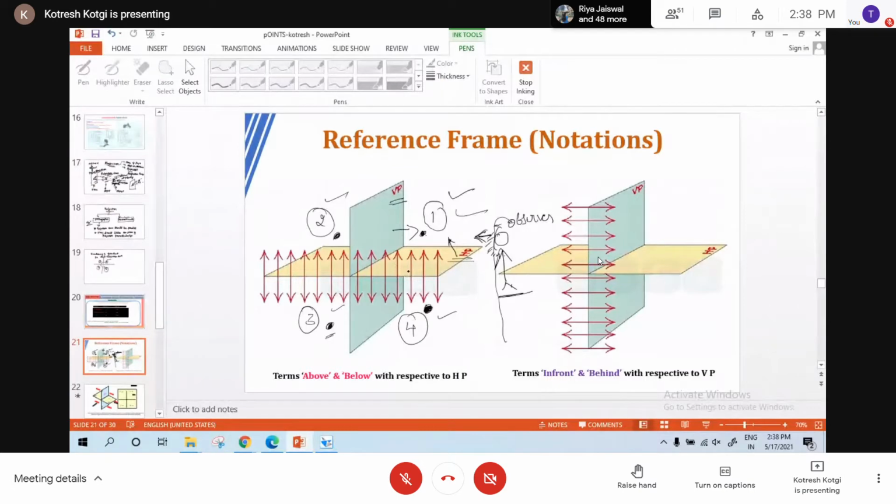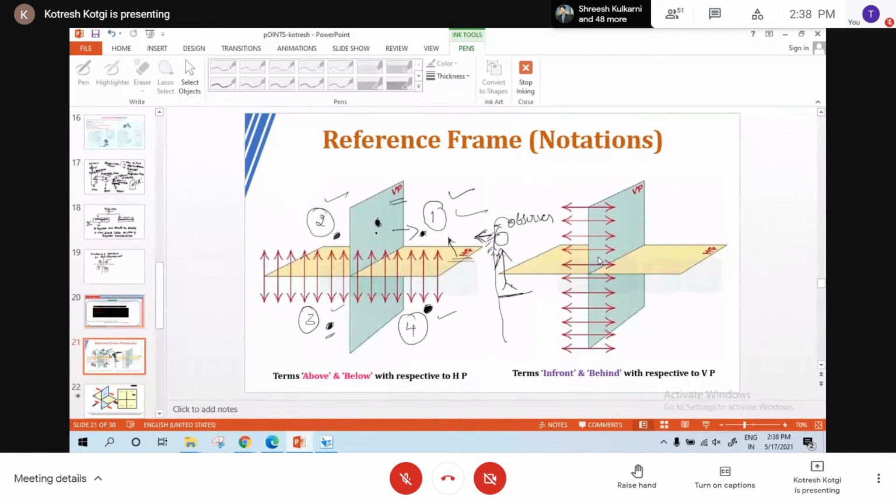Now I'll give one more case where the point is above HP and it is on VP. It means the point belongs to both first and second quadrants.